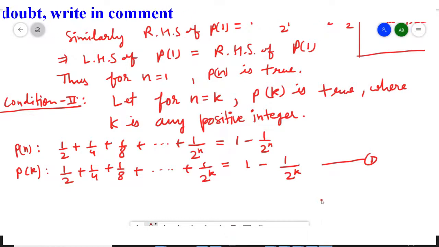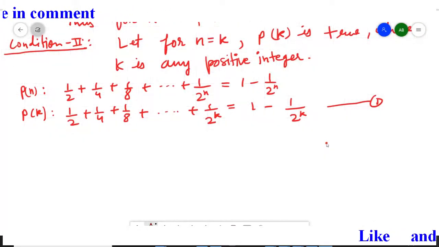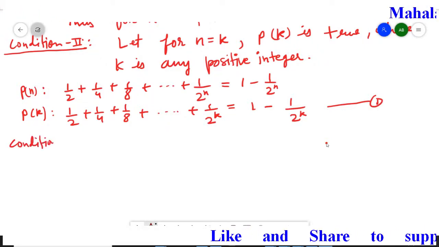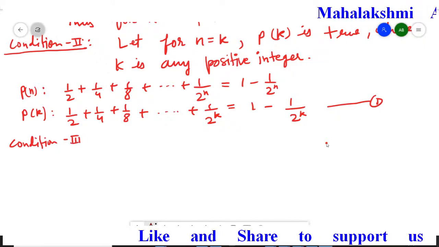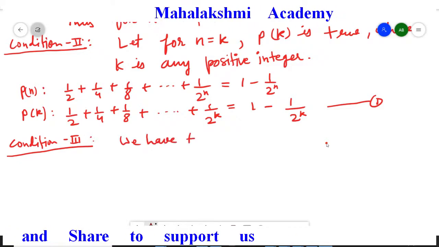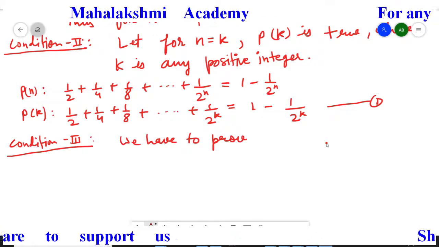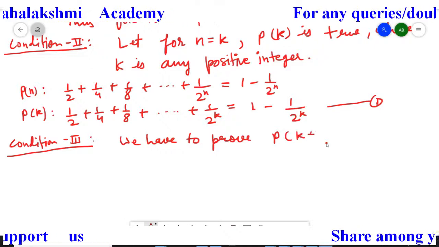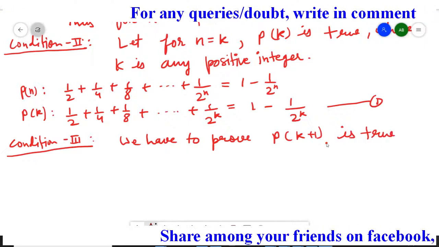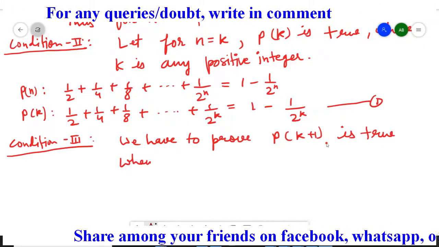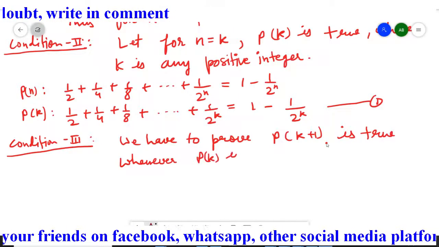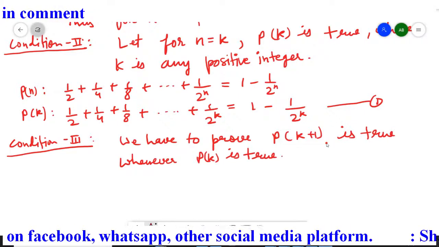Now condition third. In condition third, we have to prove Pk plus 1 is true whenever Pk is true.